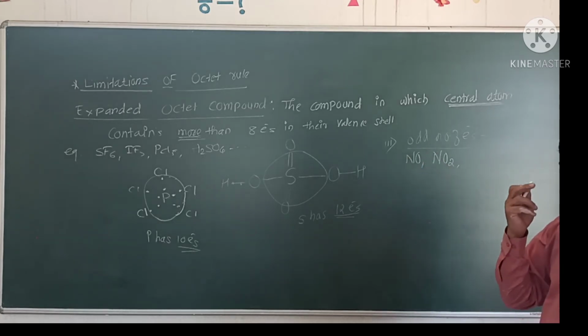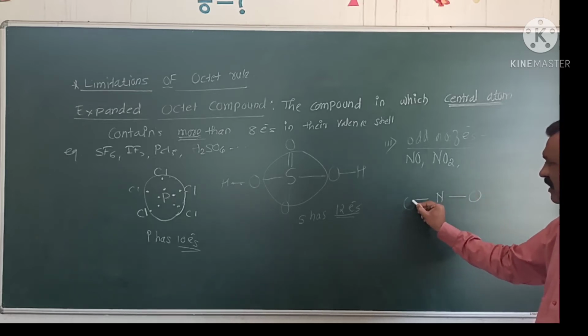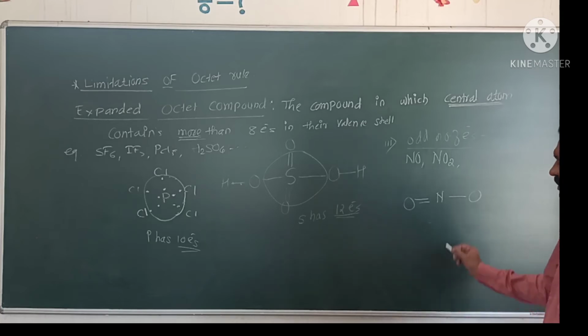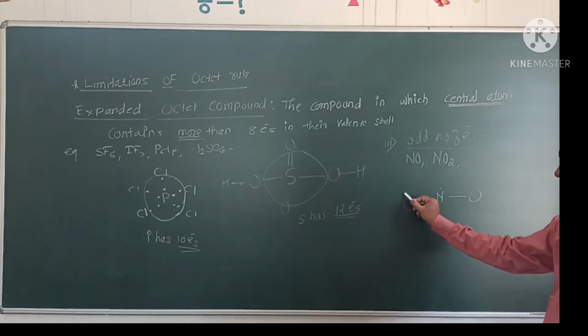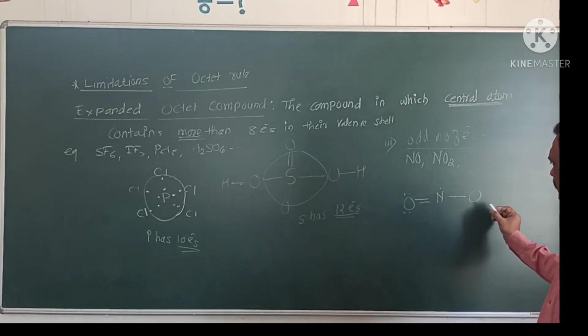Suppose we consider the NO2 molecule: nitrogen, oxygen, nitrogen double bond oxygen. There is a single electron, and two pairs of electrons in the valence shell.